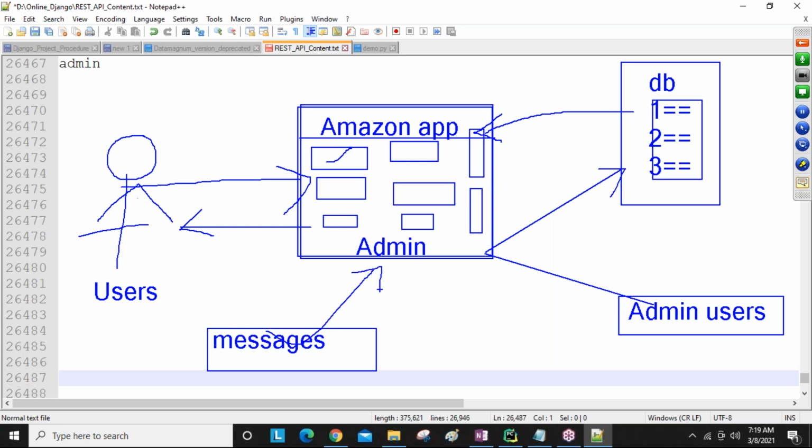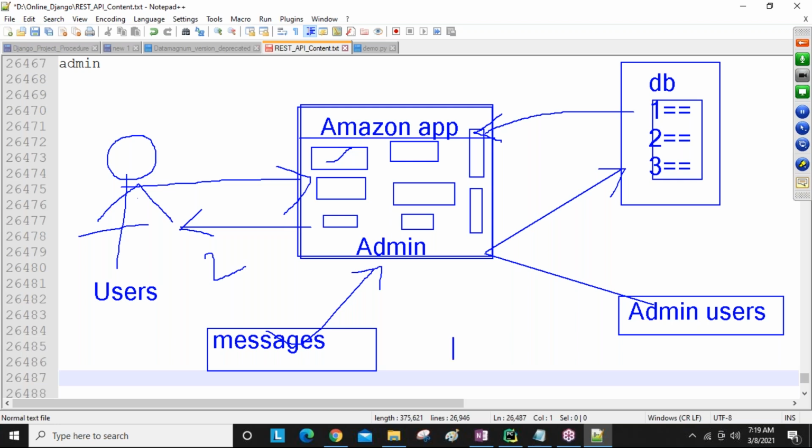User friendly messages. For example, in your account 1000 rupees is there, and you are going to buy something for 2000 rupees. So whenever you are going to pay the money, a message like insufficient amount in your account is displayed. These all things we can write using the messages module.